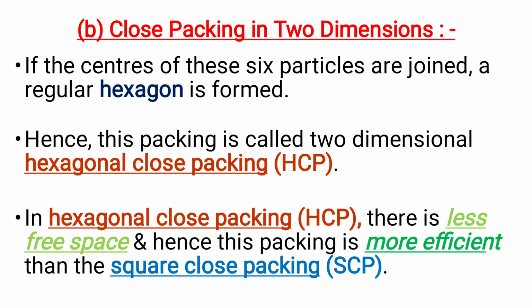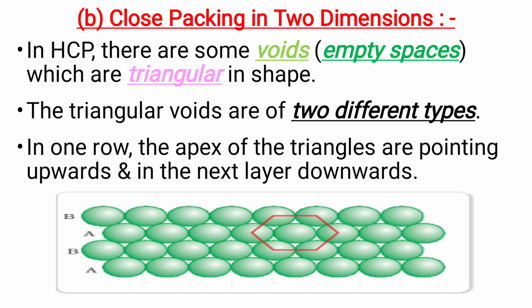Okay, among HCP and SCP, HCP has less free space, and hence HCP has more efficient packing than SCP. In HCP, there are some voids, called empty spaces, which are triangular in shape, and the triangular voids are of two different types. In one row, the apexes of the triangles point upwards, and in the next layer downwards, which can be seen in the picture.